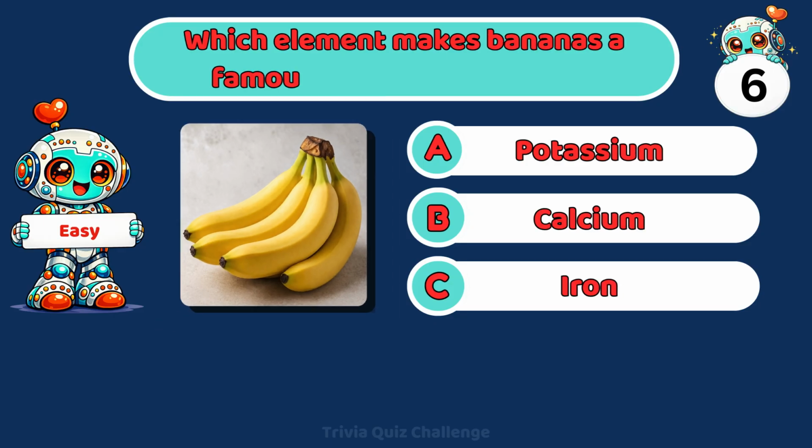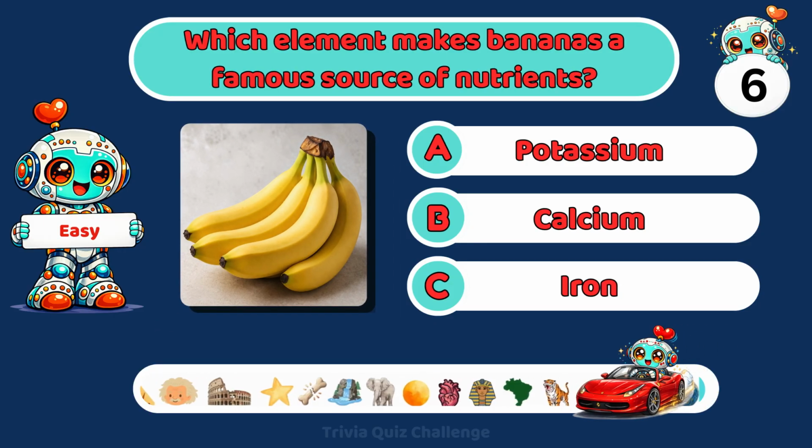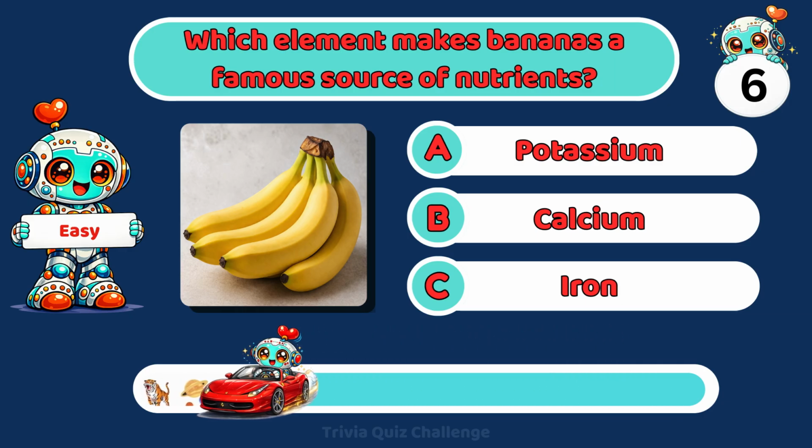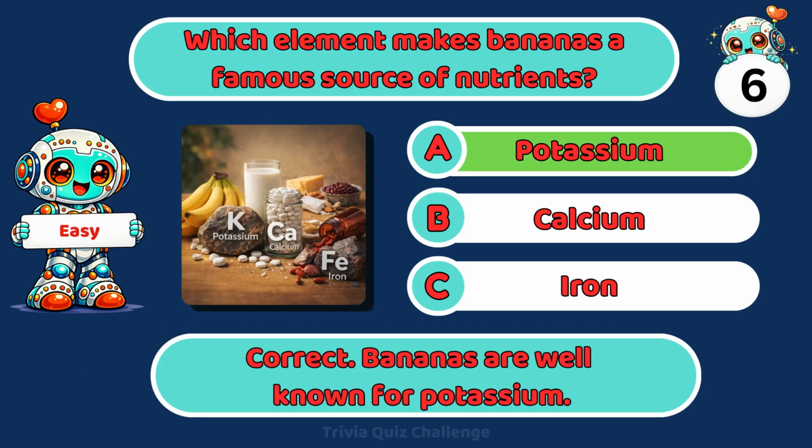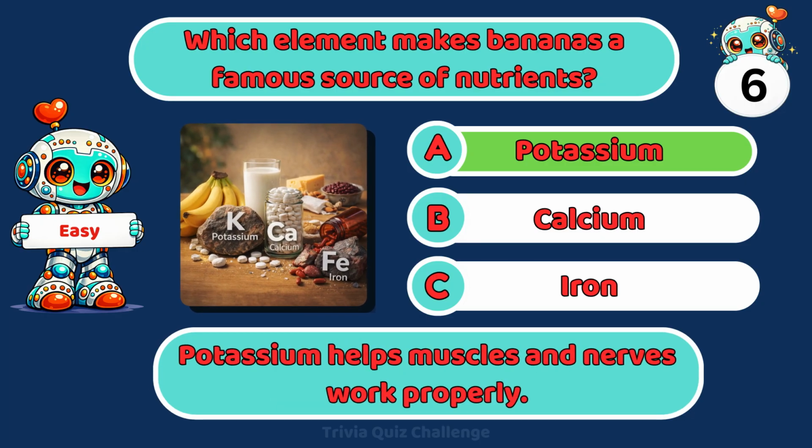Which element makes bananas a famous source of nutrients? A. Potassium. B. Calcium. C. Iron. Correct. Bananas are well known for potassium. Potassium helps muscles and nerves work properly.